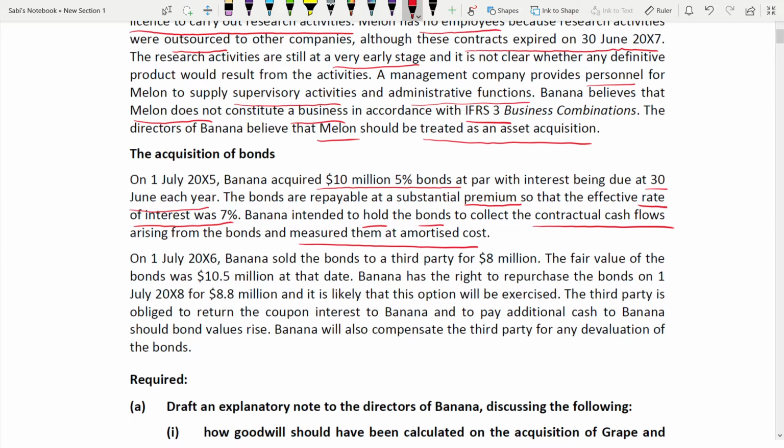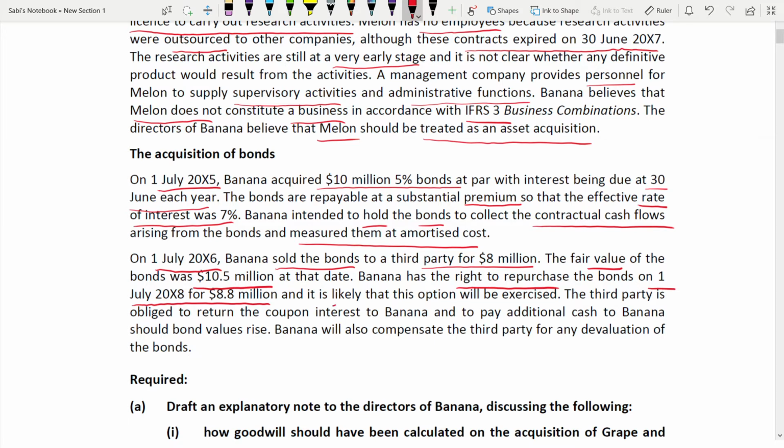On 1st of July 2006, the next year, they sold the bond to a third party for 8 million. The fair value of the bond. What is the fair value? 10.5 million. Banana had the right to repurchase the bond on 1st of July 2008 for 8.8 million, and it is likely that this option will be exercised.